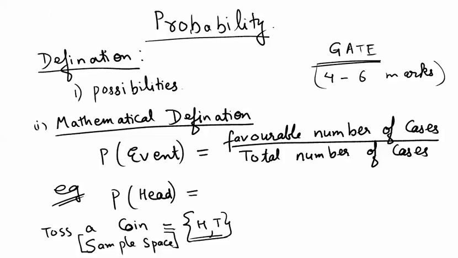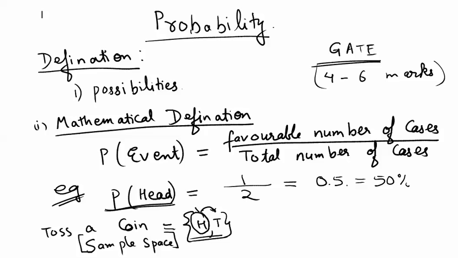I'll talk about sample space later. Let us come to the example. I said if I toss a coin, what is the probability of getting a head? So when I toss a coin, how many favorable cases do I have? I have only one favorable case. And how many total cases do I have? I have a total of 2 cases. So the probability becomes 1 by 2, or you can say 0.5, or in percentage terms, it is 50%. In a GATE exam or any of the PSU exams, you will find that a question has options in terms of decimals, or it can also have options in terms of percentages, right? So this is the basic definition. We will use this very frequently.